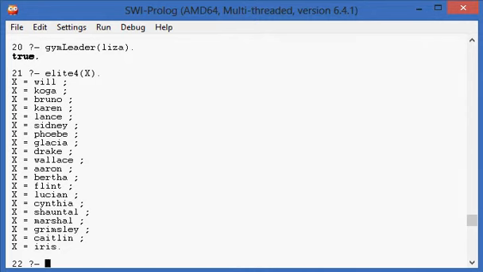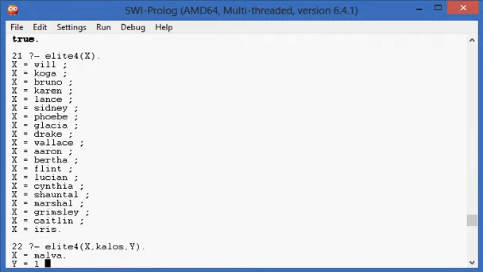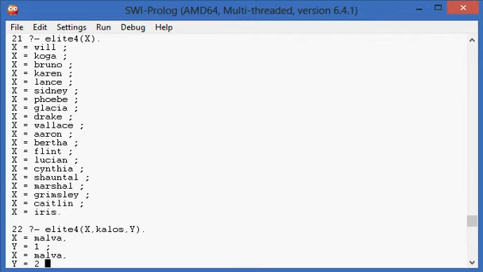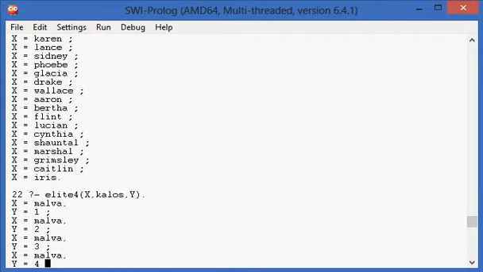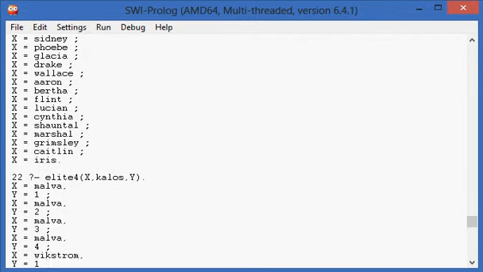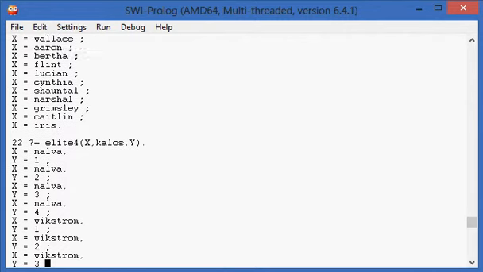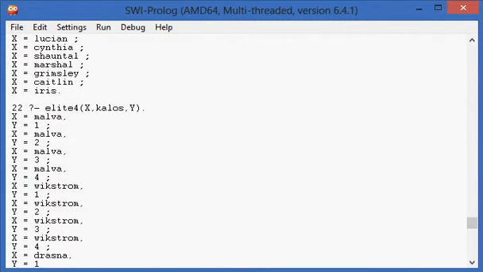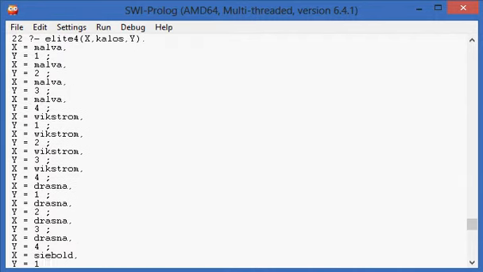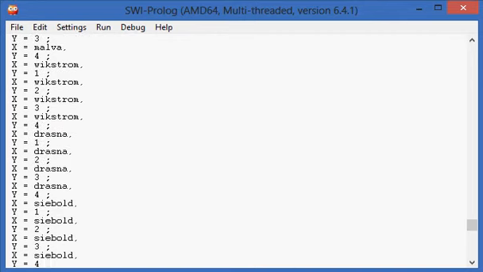So let's look at the 6th generation Elite Four. X, Kalos, Y. Malva could be the 1st. Malva could be the 2nd. Malva could be the 3rd. Malva could be the 4th. Vikstrom could be the 1st, the 2nd, the 3rd, or the 4th. Where did they come up with these names? Drasna could be the 1st, the 2nd, the 3rd, or the 4th. Seabold could be the 1st, 2nd, 3rd, or 4th. And then Diantha, the champion, is obviously the 5th.